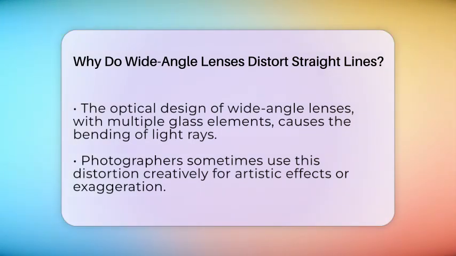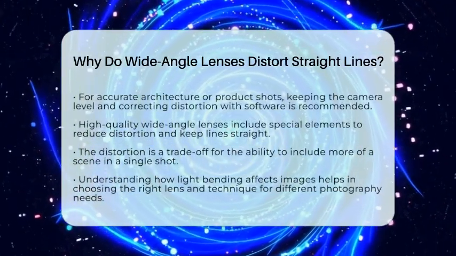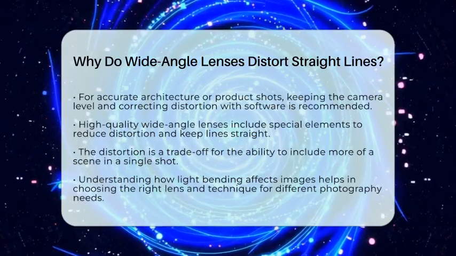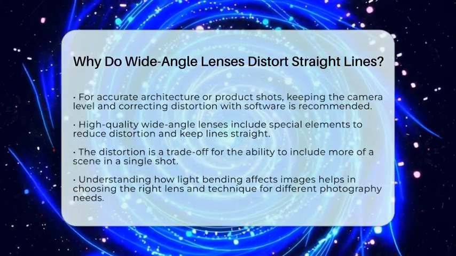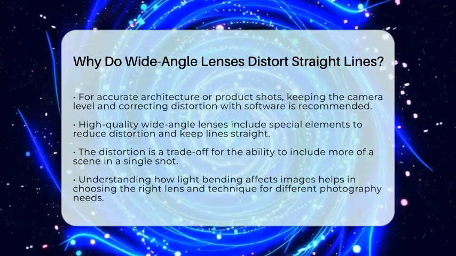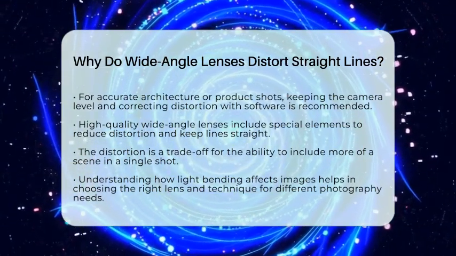Sometimes, photographers use this distortion creatively, making scenes look more dynamic or exaggerated. But in situations like architecture or product photography, keeping lines straight is important. To fix this, photographers can keep the camera level and use software to correct the distortion after taking the shot. Some high-quality wide-angle lenses are built with special optical elements to minimize this effect. These lenses help keep straight lines straight, even at the edges of the frame.